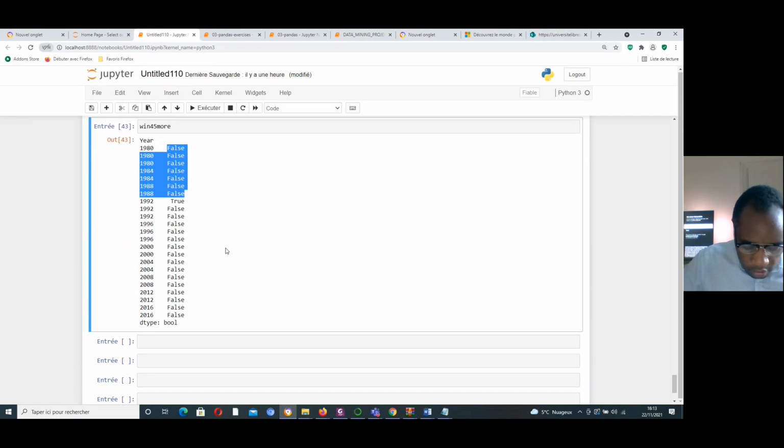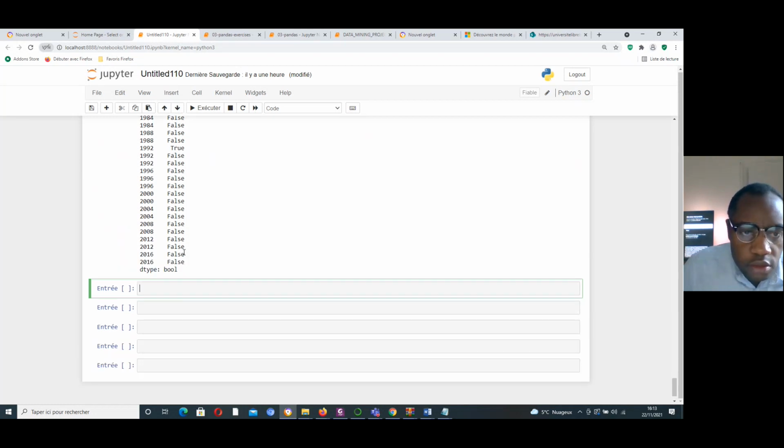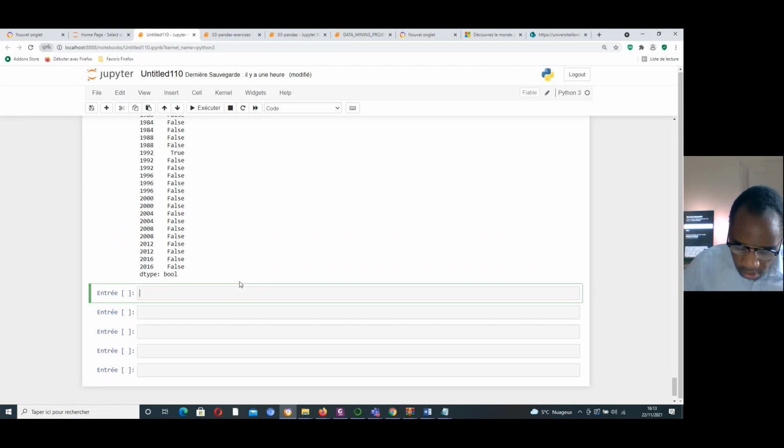But you can use the symbol of or for evaluating. For example, the number of Democratic candidates who won. How to do that? Let's go ahead.